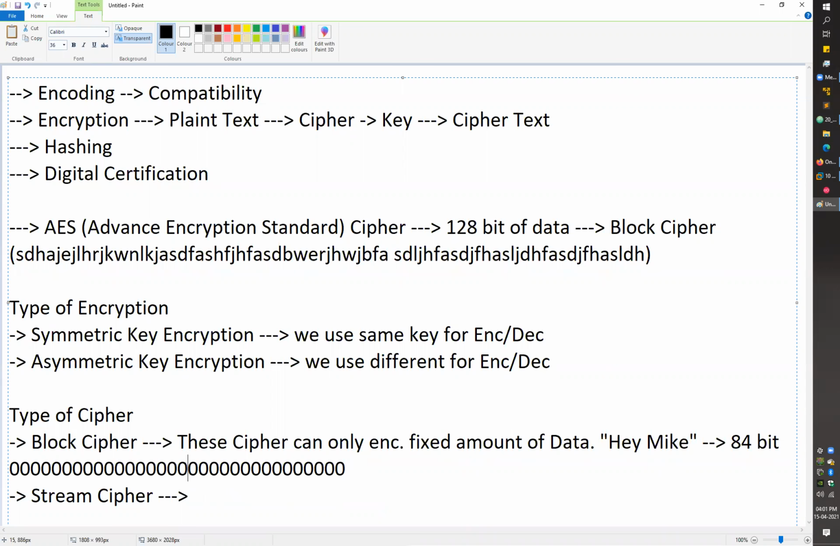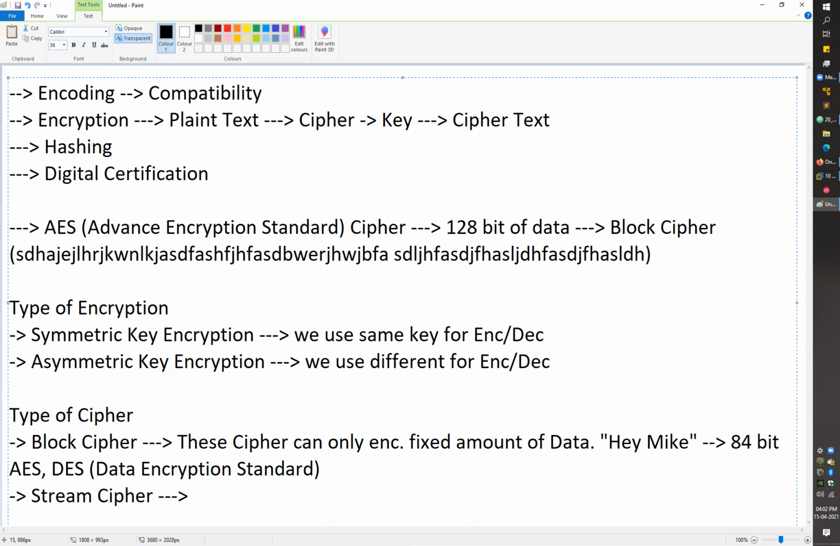For block ciphers, you can take the examples of AES and DES. The first one is AES, the second one is DES. Again, DES is the deprecated predecessor of AES, or you can say AES is the advanced version of DES, right? DES stands for Data Encryption Standard.